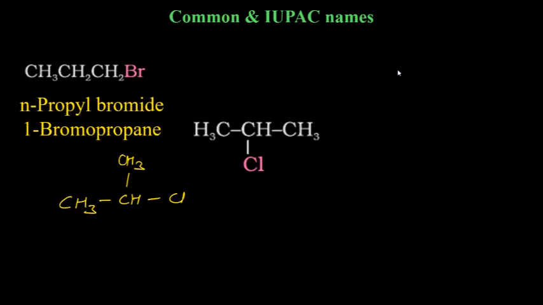Mehak, that is basically a combination of common name and IUPAC name. If it is common name, don't include the numbering. And in common name, the halide will come last. Arohi, you are close, but it is not propane attached to chlorine. It is propyl group attached to chlorine. Shashwat, now correct. Good. Mehak, now correct.